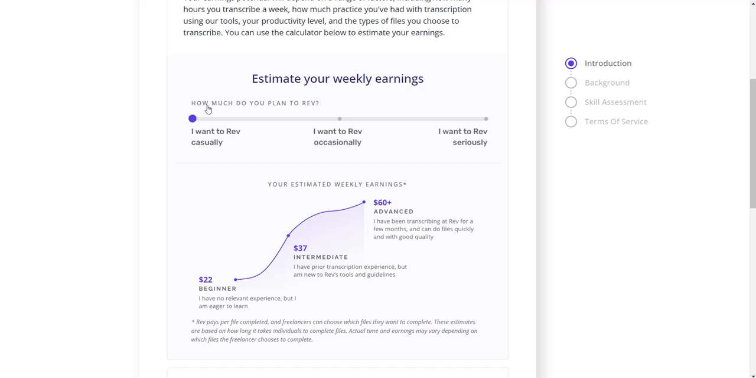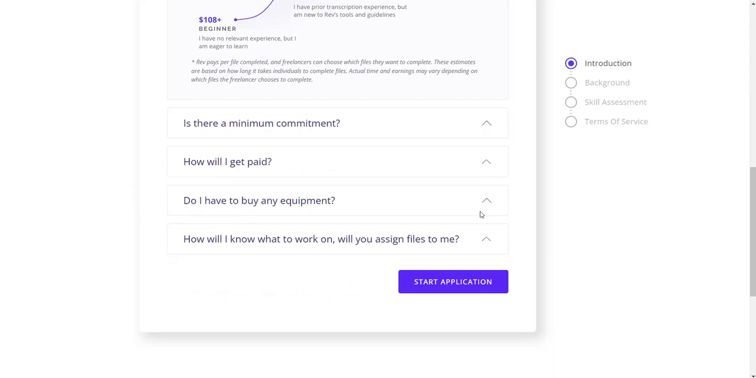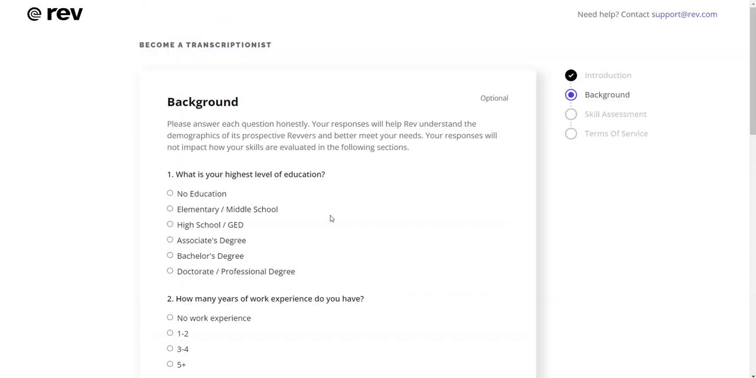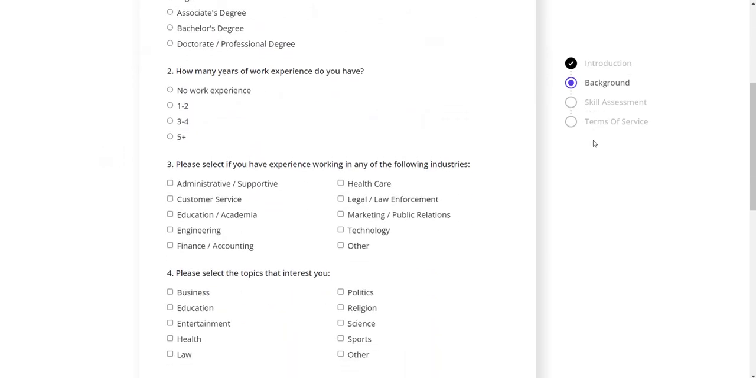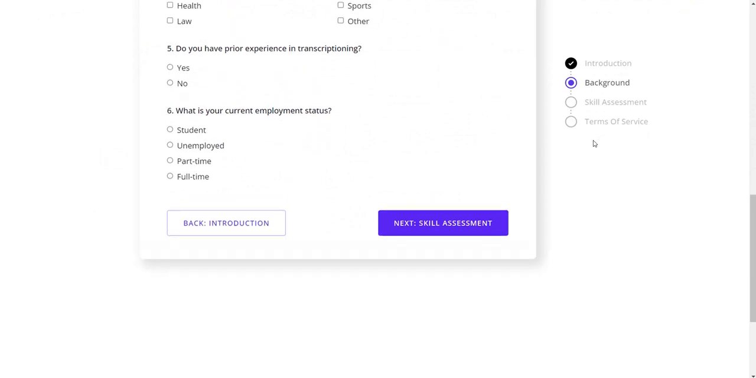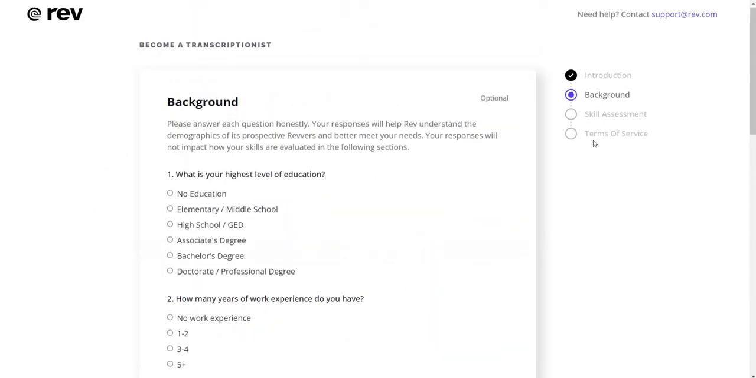Okay, so how much do you plan to earn? Okay, so go all the way. I want to earn seriously. Okay, choose that, and then you start your application. You fill in these details. You can notice that you just have to fill in all these details. Okay, once you are done, you'll be verified, and then you start converting audios to words.